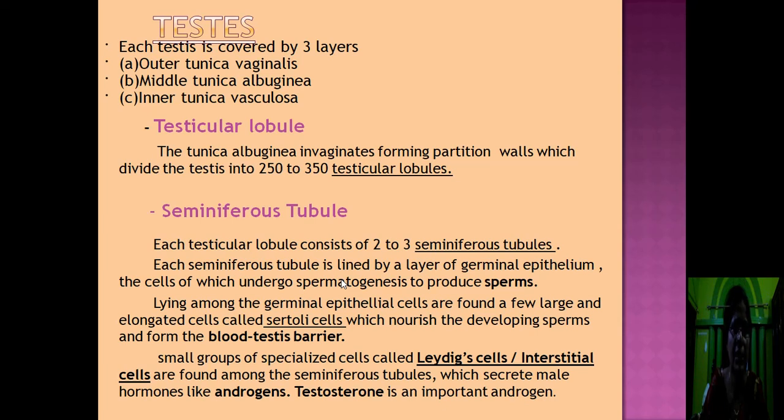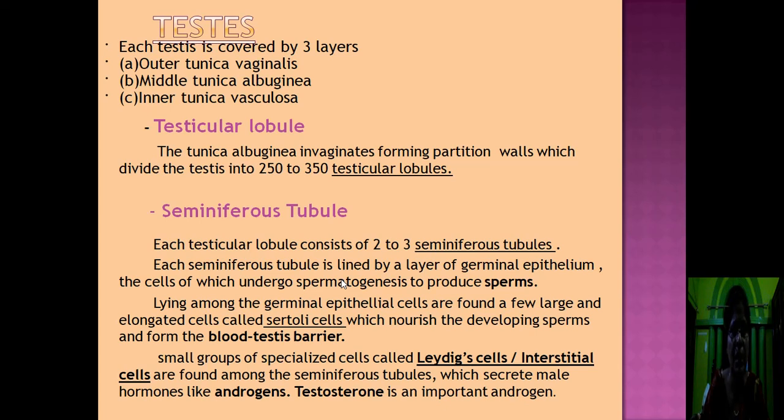The testis consists of a large number of lobules. How are the lobules formed? The tunica albuginea, or middle layer of the testis, invaginates, forming partition walls within the testis, which divide the testis into 250 to 350 testicular lobules. So each testis is divided into a large number of compartments, room-like structures. These are known as testicular lobules.